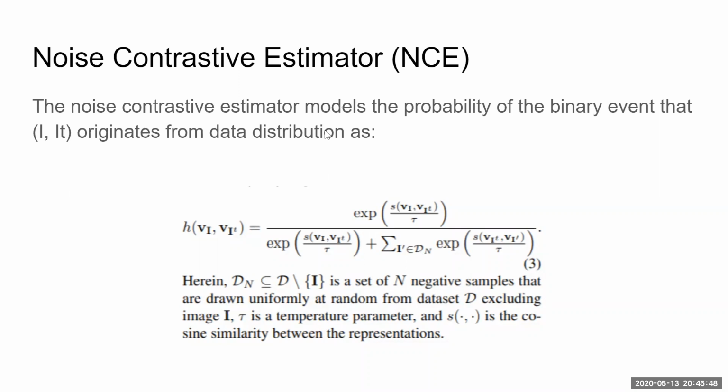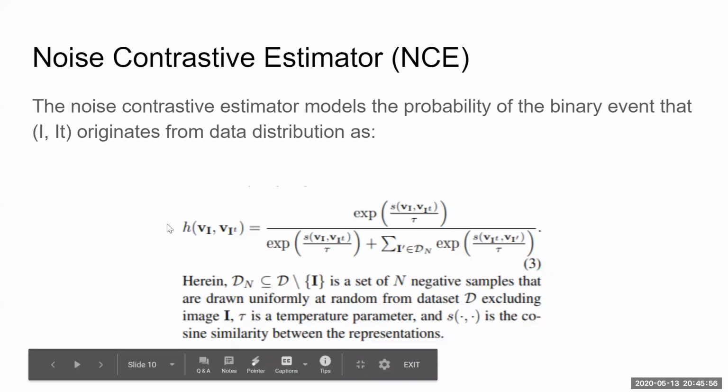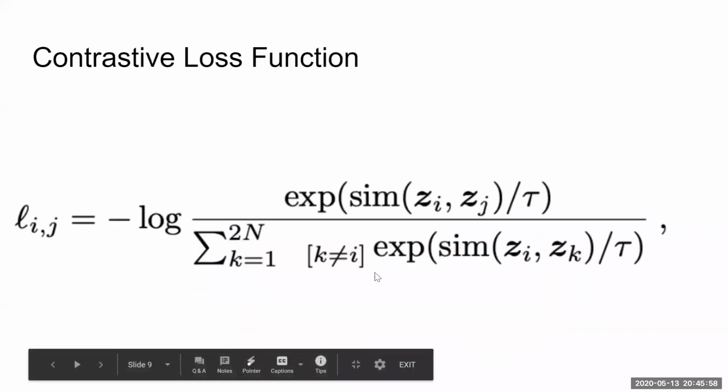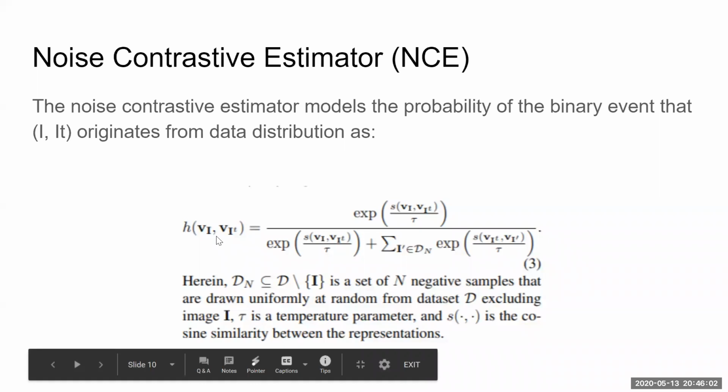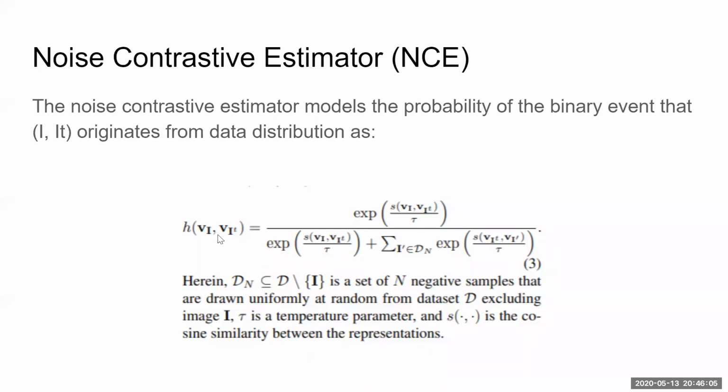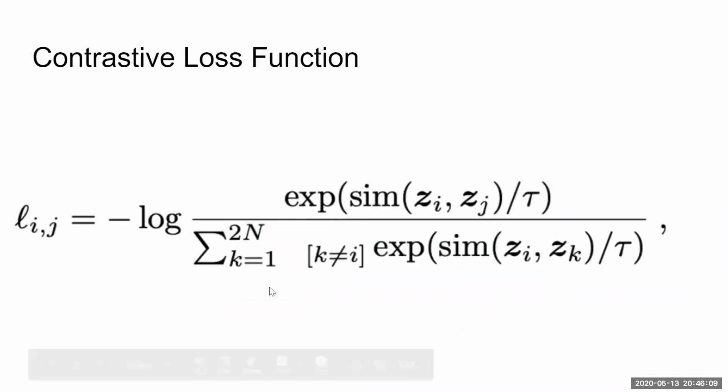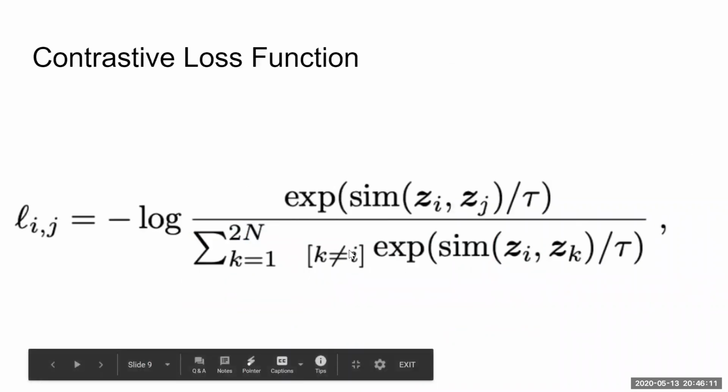The noise contrastive estimator models the probability of the binary event that Vi transform originates from the data distribution as follows. We are essentially just trying to model the internal probability density function using this expression of h of Vi transform. This expression is exactly identical to the one within this logarithm. I've taken these two expressions from different blocks, so they look a little different.